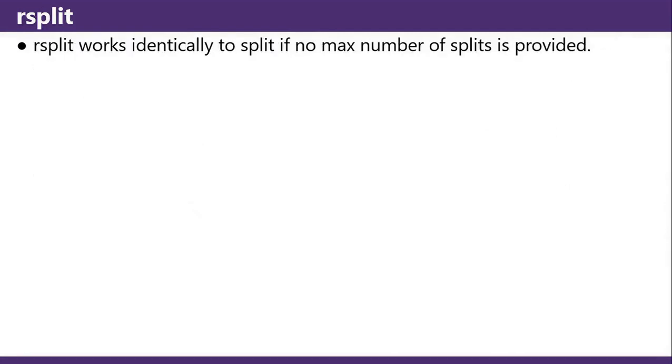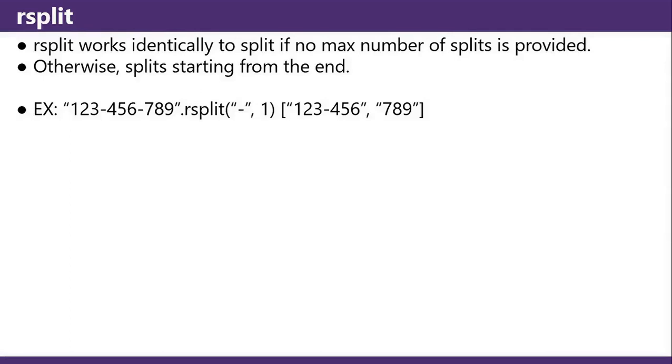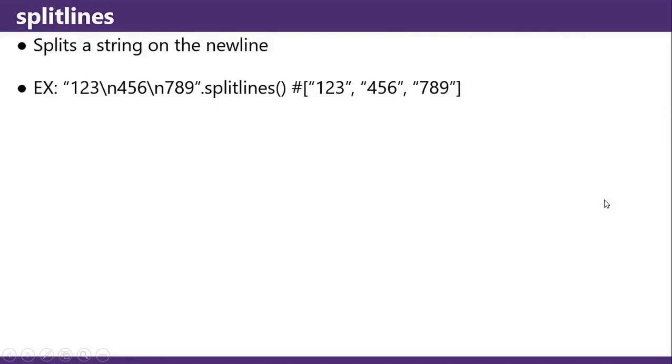rsplit works identically to split if no max number of splits is provided. Otherwise, it splits starting from the end. "123-456-789".rsplit on the dash with 1 breaks it into 123-456 and then 789. Splitlines splits a string on the newline. "123\n456\n789" splitlines breaks it into the strings 123, 456, and then 789.